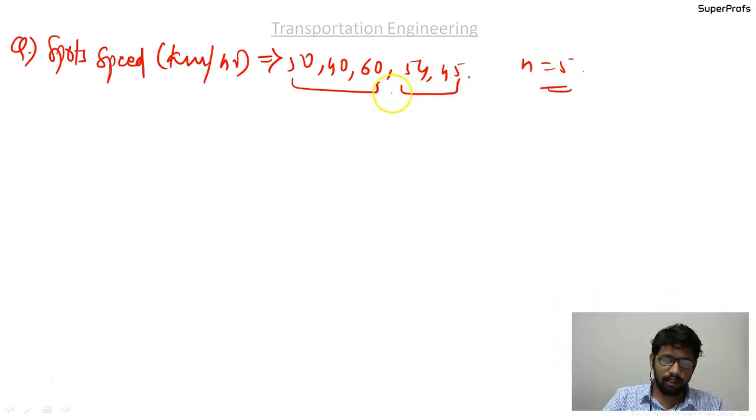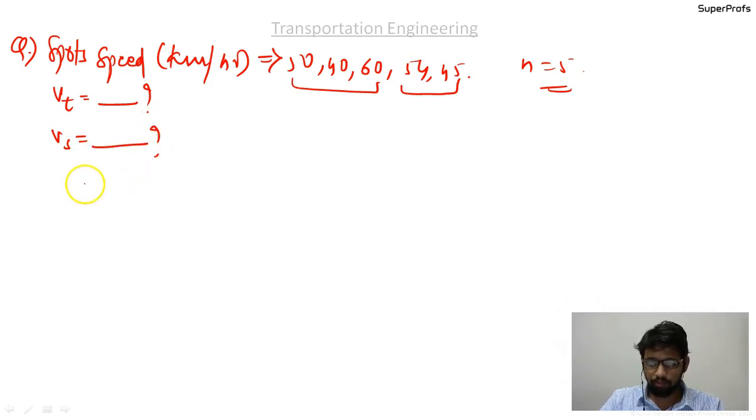Then the time mean speed and the space mean speed are Vt equal to what and Vs equal to what. How to go about it?